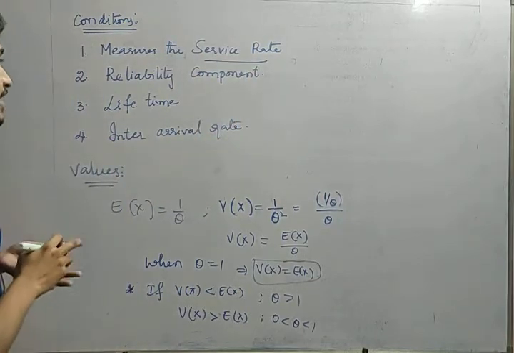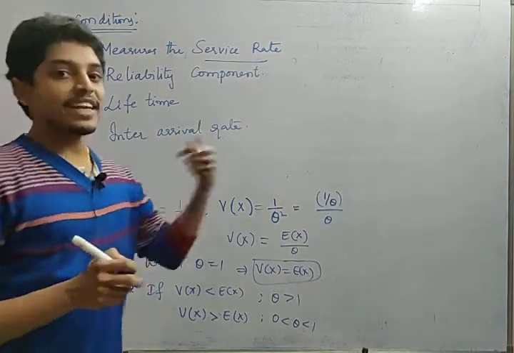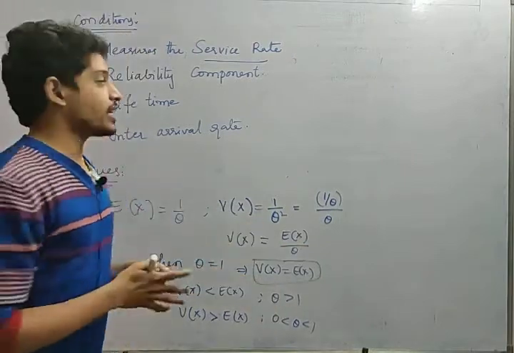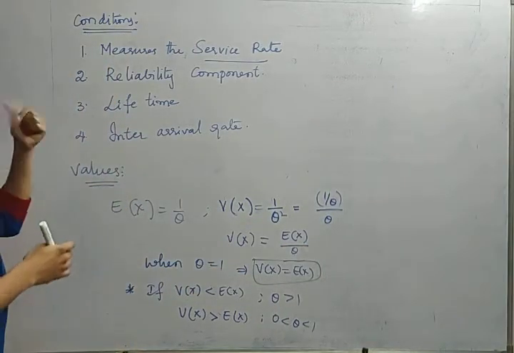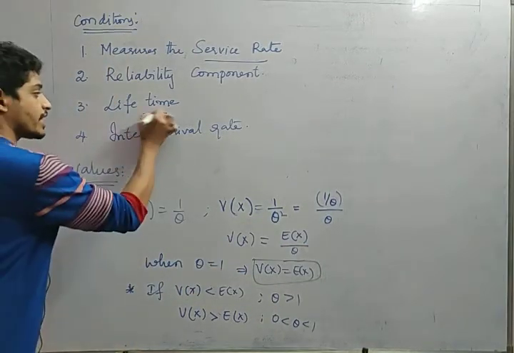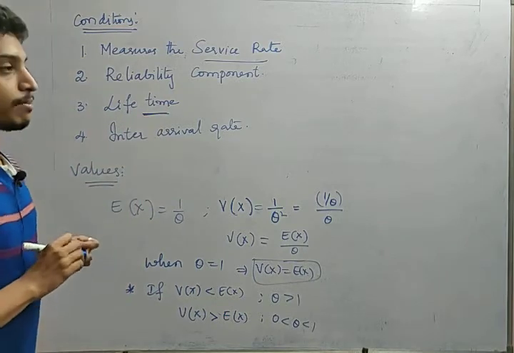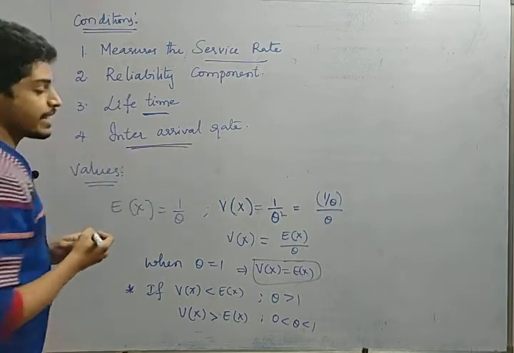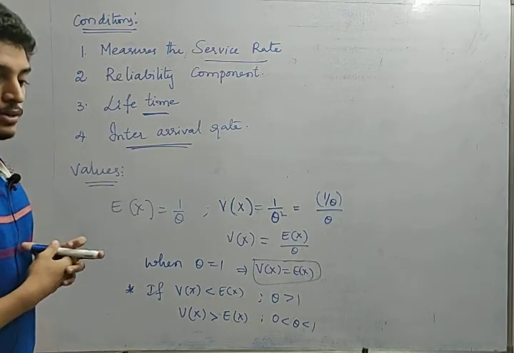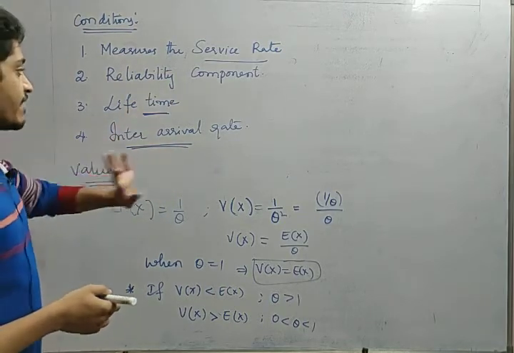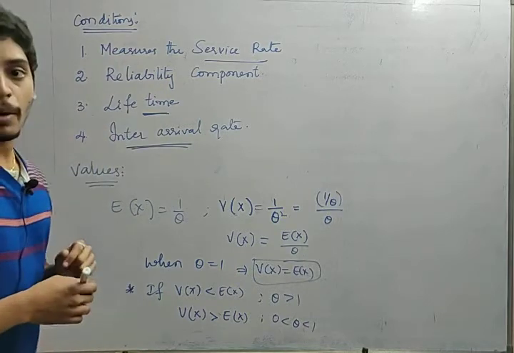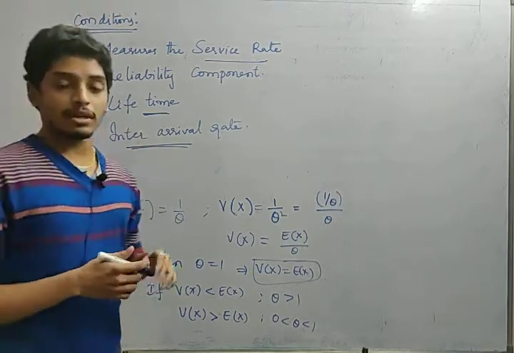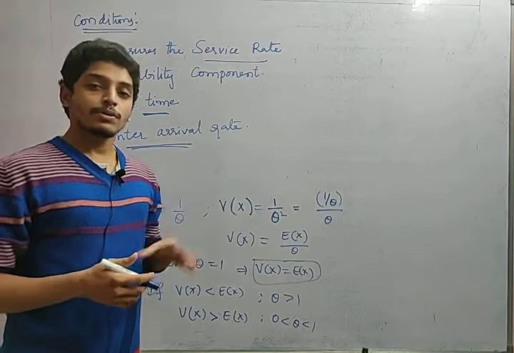And reliability of a component, how much quality the component is, we can use the exponential distribution, and we can also calculate lifetime of any component by using exponential distribution, and inter-arrival rate. So service rate, inter-arrival rate, lifetime, reliability of your components, these types of problems can be calculated by using exponential distribution.